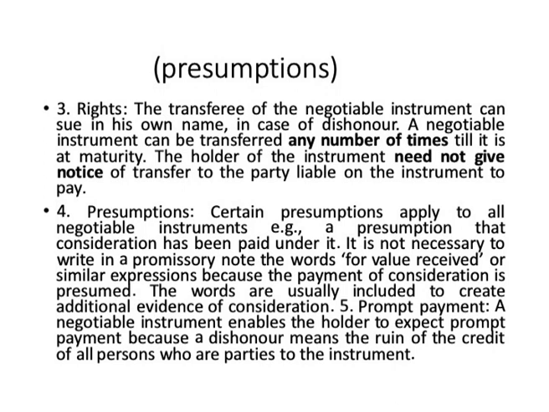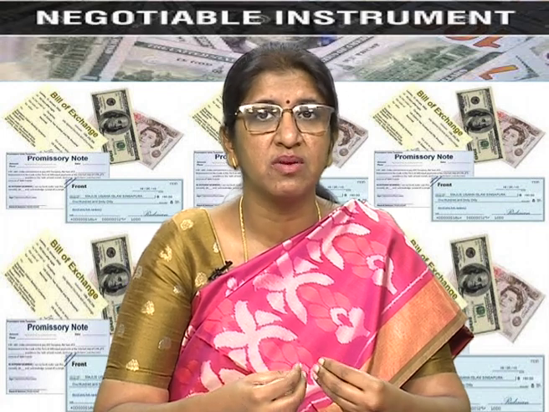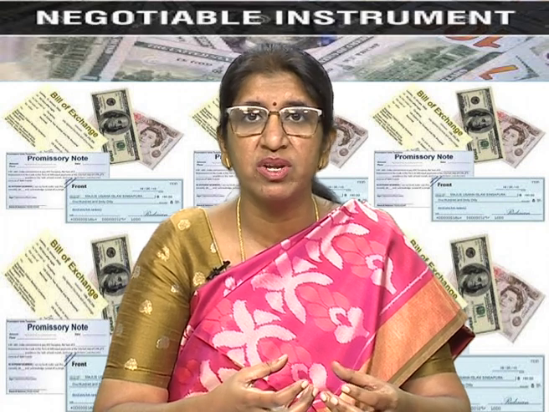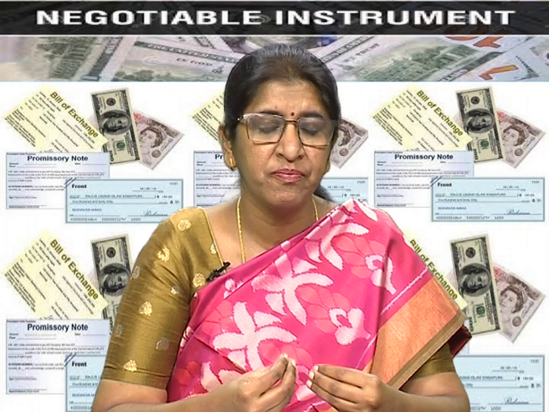Another salient feature of negotiable instrument is every negotiable instrument has certain presumptions underlying them, and one of the most common presumption is that the consideration has been paid for. So, it is not necessary to write in a promissory note the words that consideration has been received or value has been received, because it is presumed. Though sometimes in some negotiable instruments certain words like that may be included, but they are only used to create additional evidence of consideration. Without those words also, the negotiable instrument is equally valid.